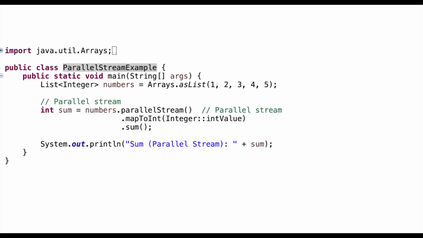So if we talk about the same code like before, there is not going to be much performance difference because the purpose is being defeated if we are talking about parallel stream. It is a very small data set, and again we are doing the same thing, but internally it is going to split the list into parts and process those parts in different threads.